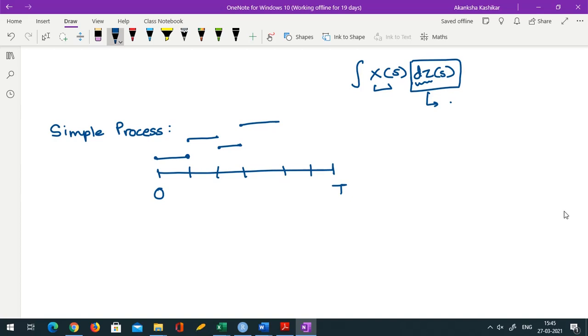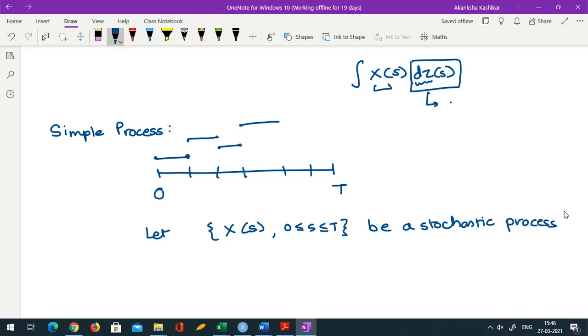So let Xs, where s is between 0 and capital T, be a stochastic process.